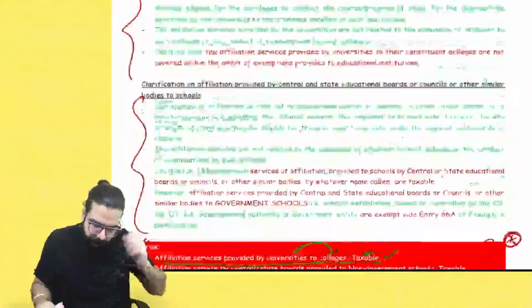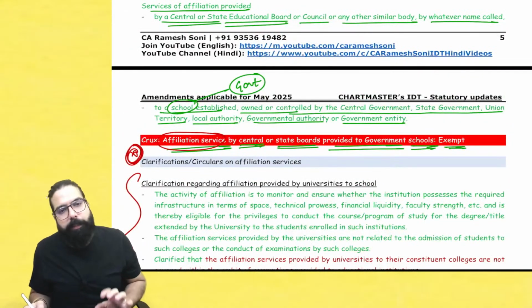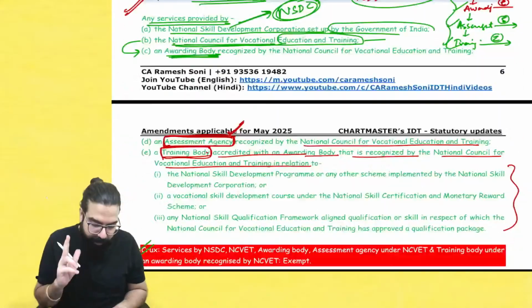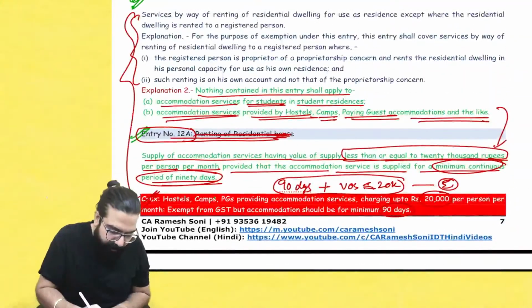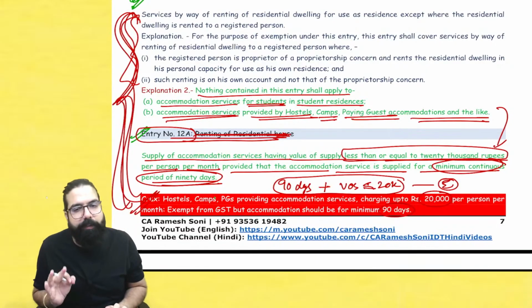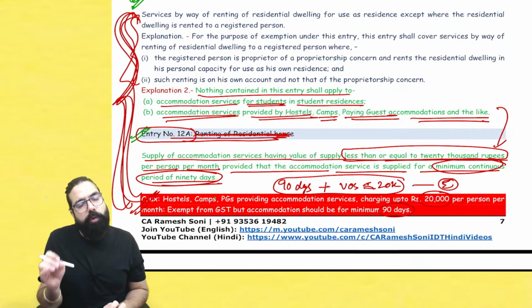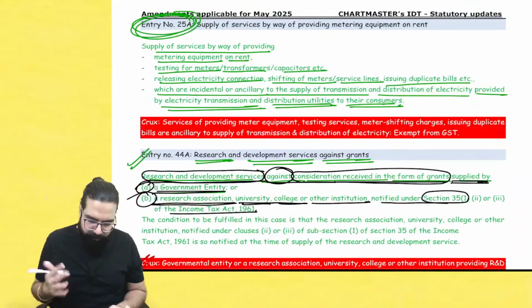Done. Education related, all the services which I have told you are very, very important. Please remember all of them. This crux is very important. Affiliation wala. This accommodation service, I am getting a very good feeling. They will give you 1 point in the exam. PG's wala point. Remember, minimum should be 90 days and up to 20,000 only is exempt. Okay, sir. This point you will remember. All others are okay.